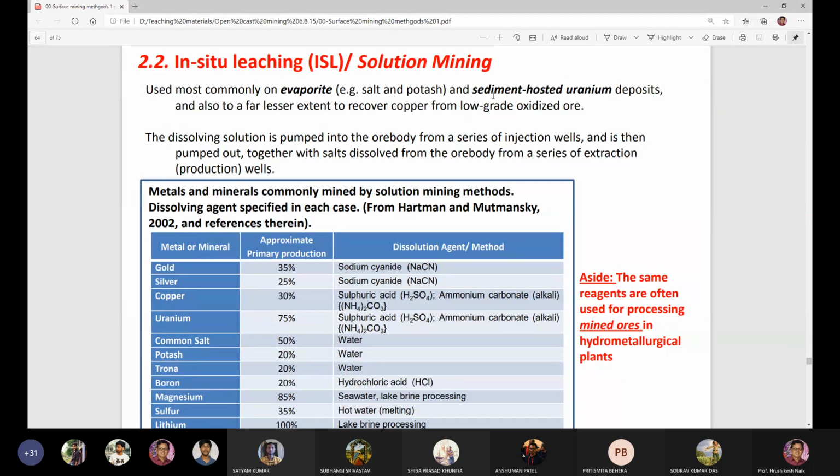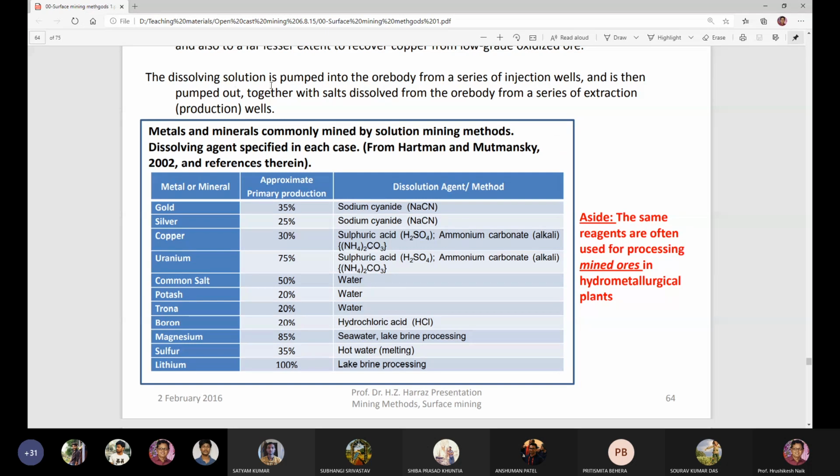Evaporite and sediment hosted uranium deposits, and also to a far lesser extent to recover copper from low-grade oxidized ore. The dissolving solution is pumped into the ore body from a series of injection wells and then pumped out together with salts dissolved from the ore body from a series of extraction wells.